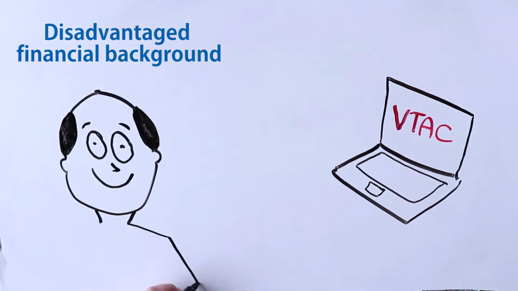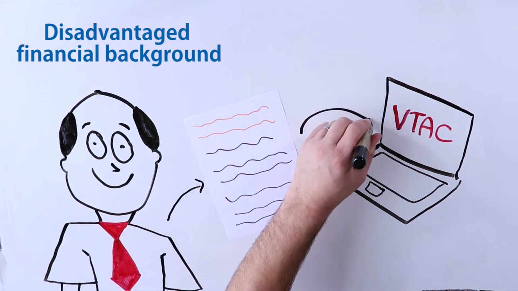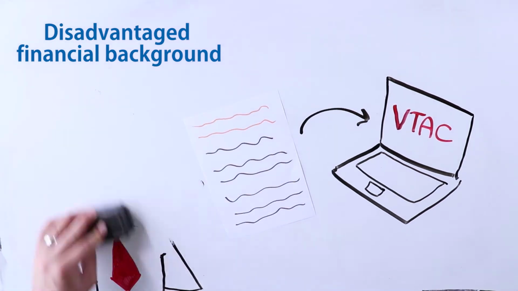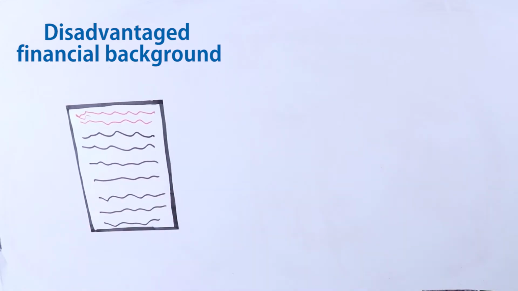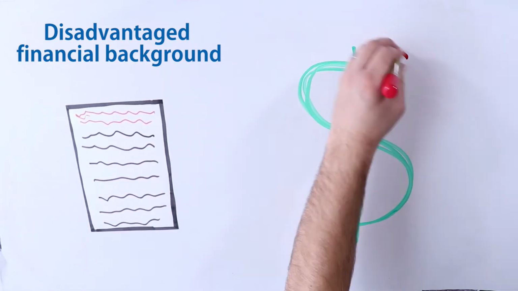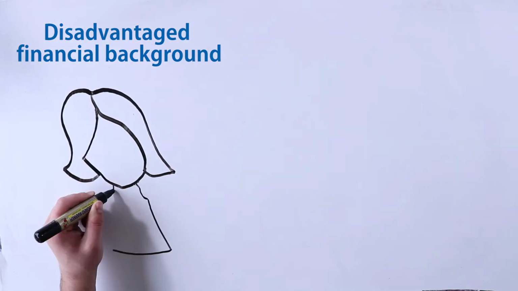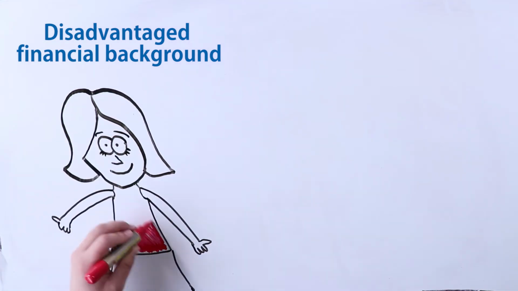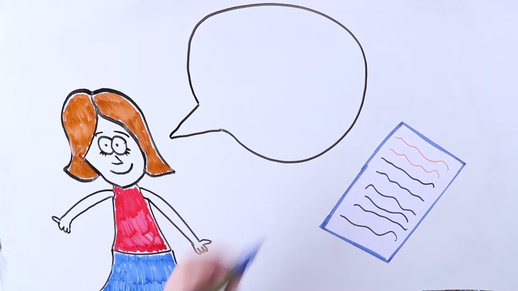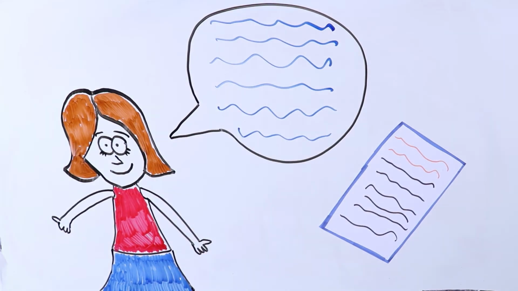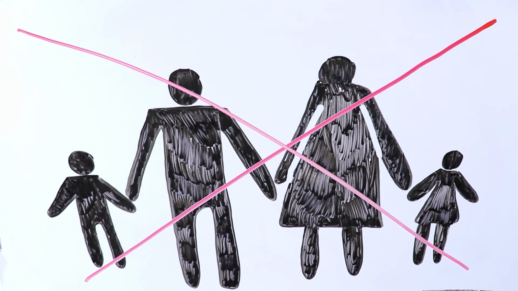If your parents or guardians receive a Centrelink benefit, you will need to provide a hard copy of their Centrelink statement listing the benefits and your name. If you or your parents don't have access to Centrelink benefits, you must complete the impact statement on the SEAS application with details on how the circumstance impacted on your education. You will also need a statement of support from a relevant and responsible person, such as your careers counsellor at school, who has knowledge of and is able to comment on the impact of these circumstances on your education. Note that a relevant and responsible person cannot be a relative.